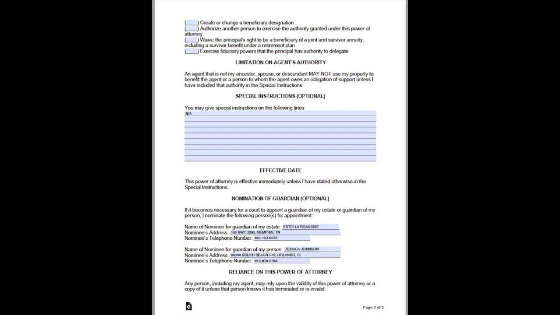Reliance on this power of attorney. Any person, including my agent, may rely upon the validity of this power of attorney or a copy of it unless that person knows it is terminated or is invalid.